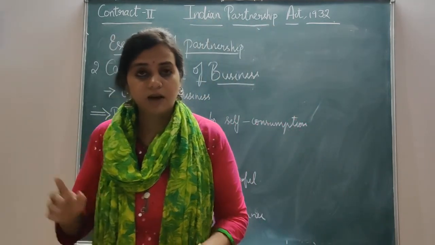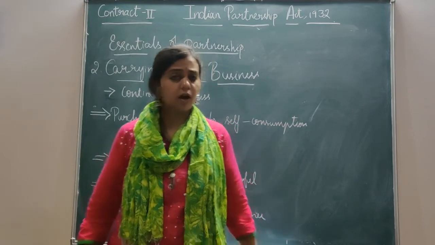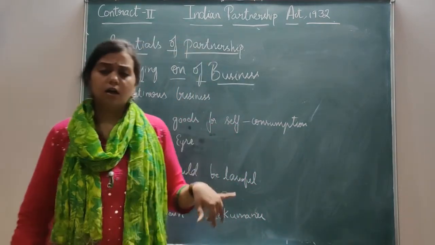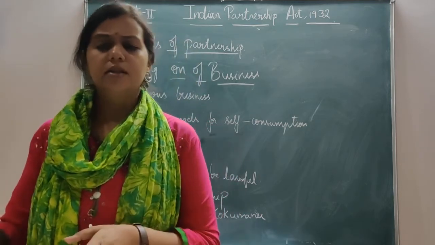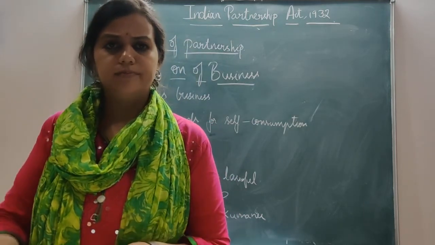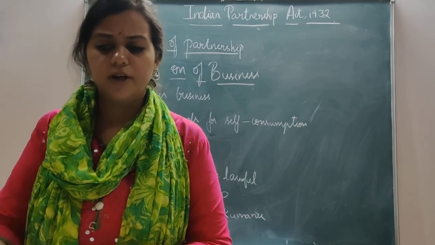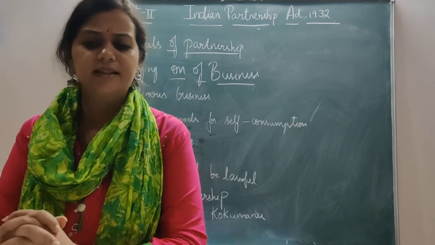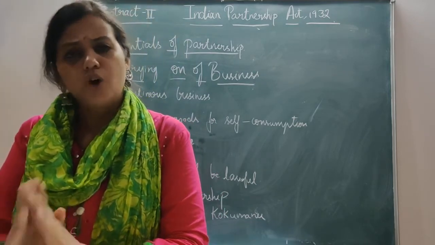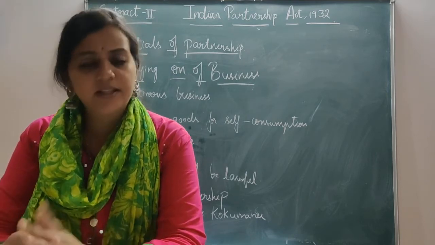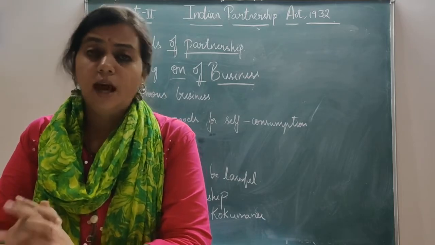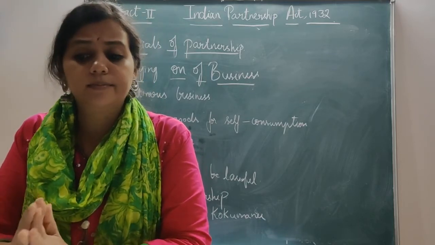Now after knowing this case, let's move on to another case. It's very interesting. There they buy certain cotton, 100 bales of cotton, jointly on a joint account, and thereafter they resell it and share the profits equally.